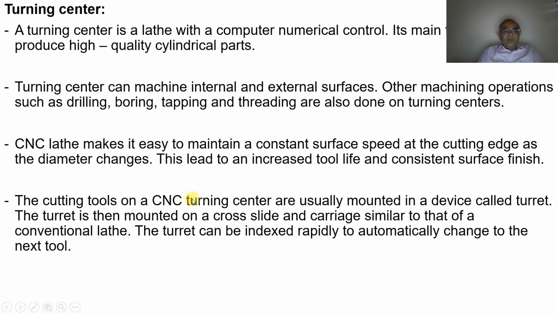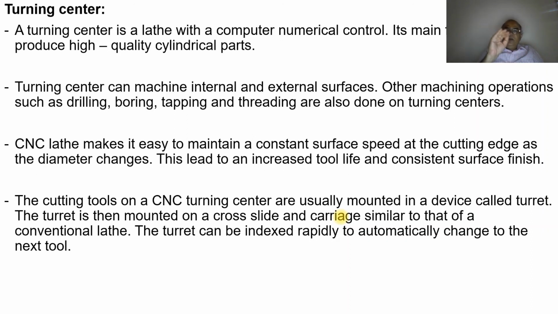The cutting tools on a CNC turning center are usually mounted in a device called a turret. The turret is just like a magazine we have in the machining center for milling. It is a hexagonal or an octagonal turret, wherein the tools are mounted, and it is indexed with the tool numbers.